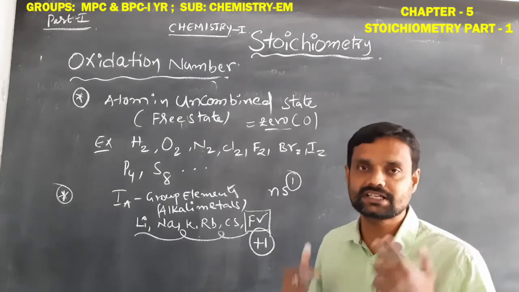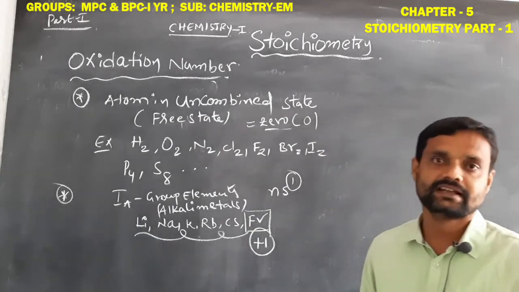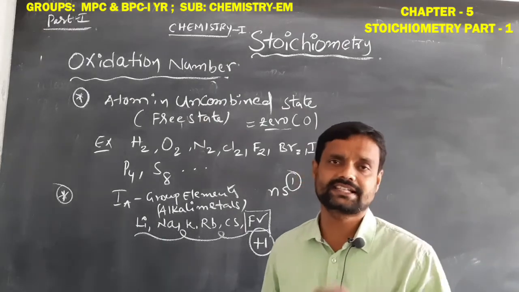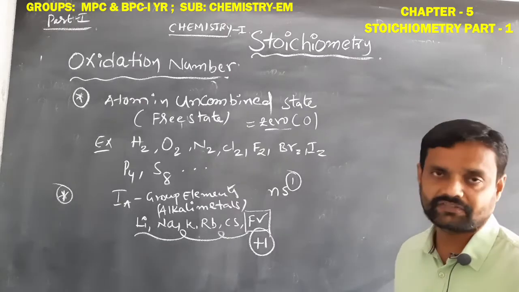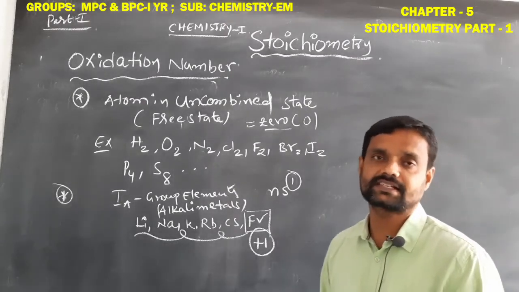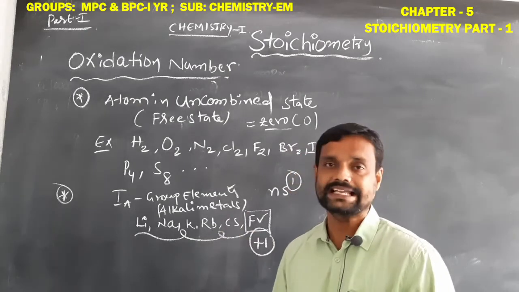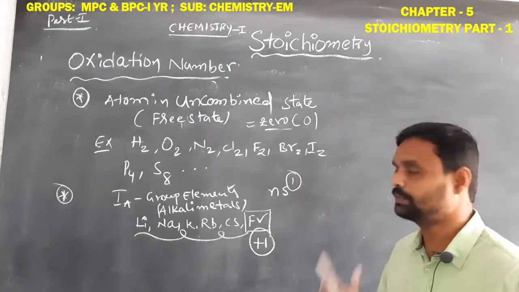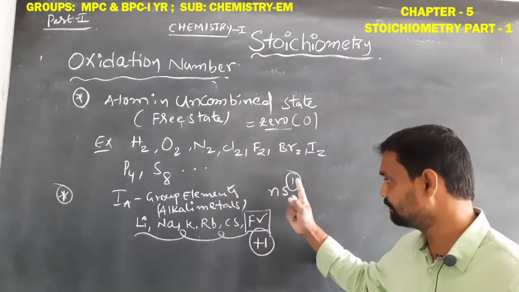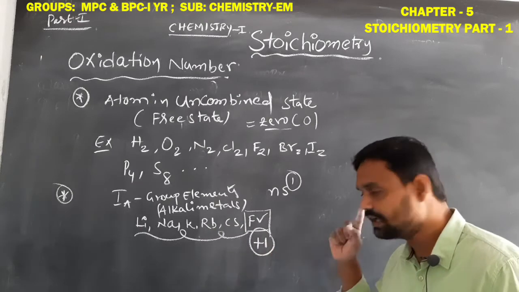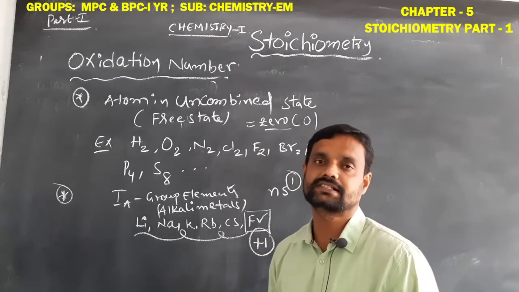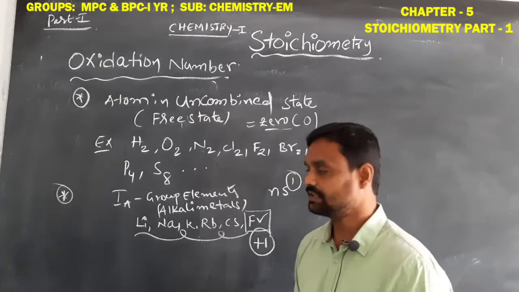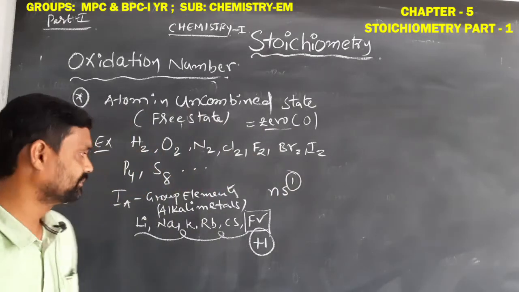How can we remember this +1? Simple. We learn in the classification of elements, the periodic table, in 10th class SSC, and also in our second chapter, classification of elements, that the outermost shell electronic configuration of first A group elements is ns1. That means only one electron is present in the outermost shell. So due to that, they always show the +1 oxidation number. Okay, this is the key part. We have to remember that.